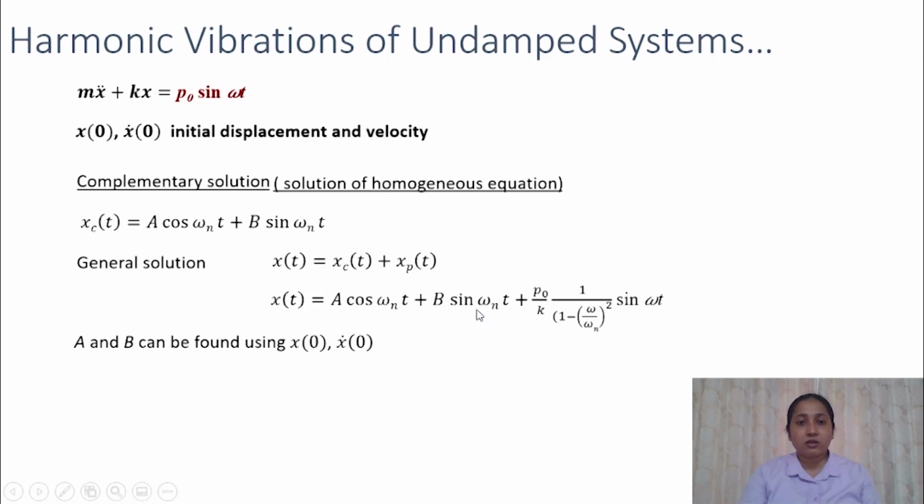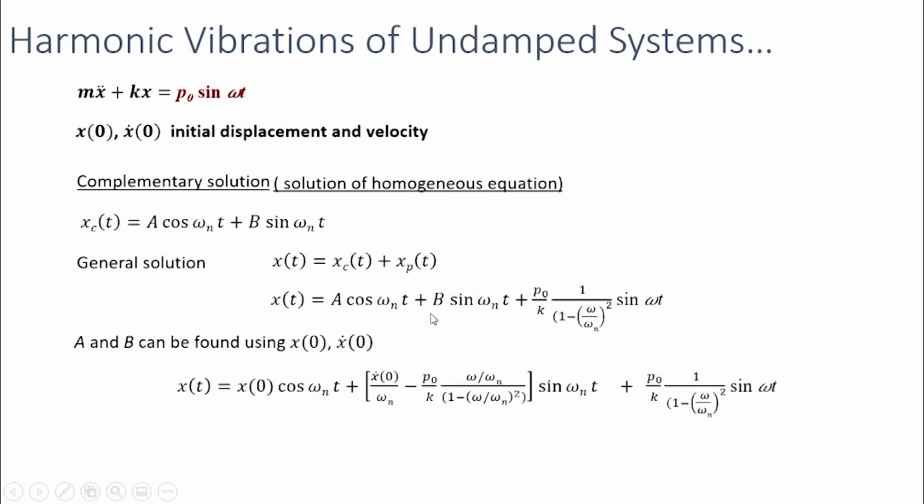So now we can find out the value of the constants A and B by using the initial conditions, initial displacement and the initial velocity. This is similar to what we have done during free vibration. So we can substitute the value of initial displacement in this equation, and we can differentiate this equation and substitute the value of initial velocity and solve those two equations and calculate A and B.